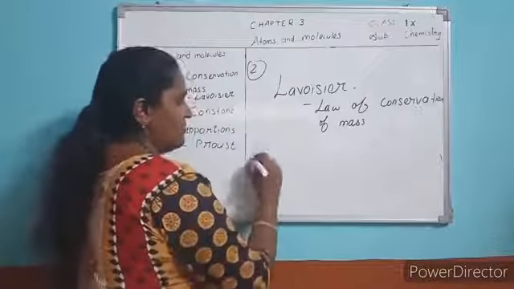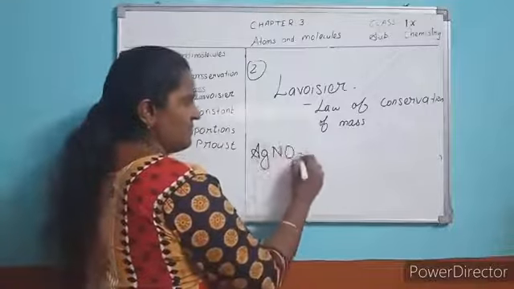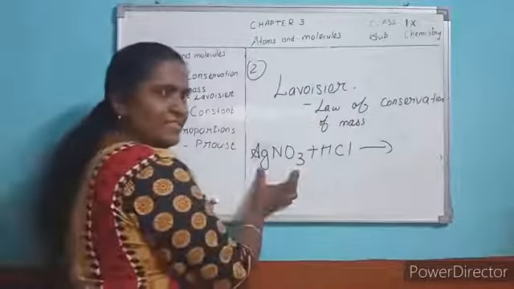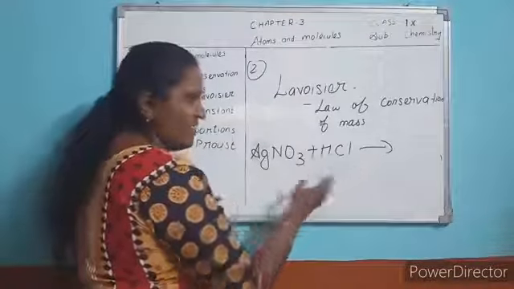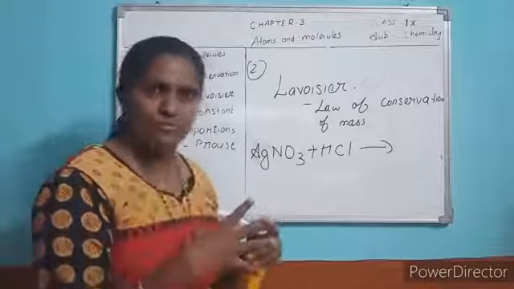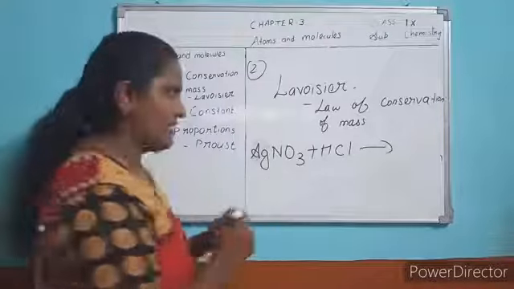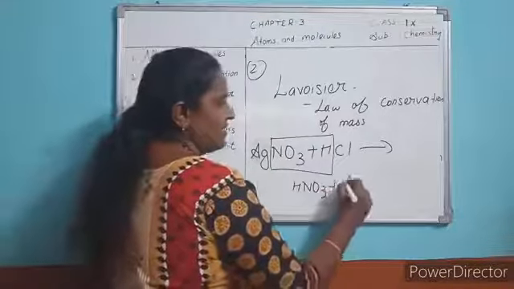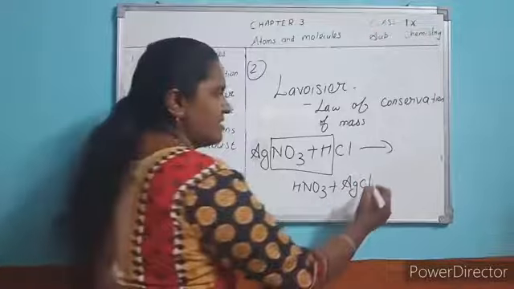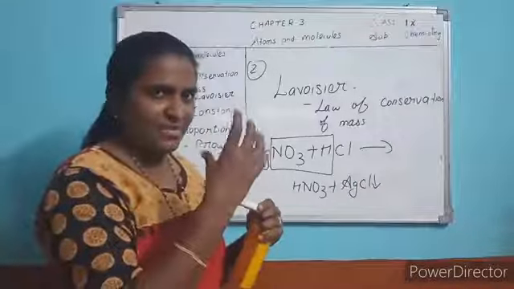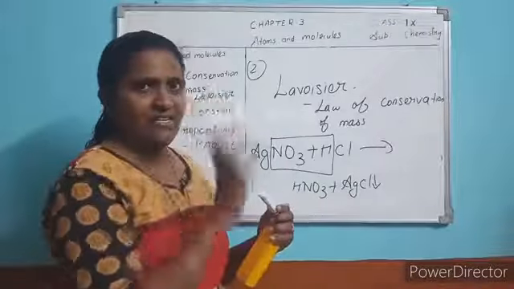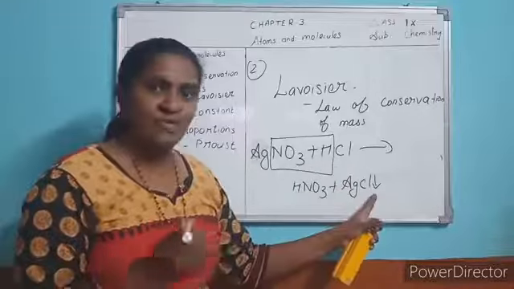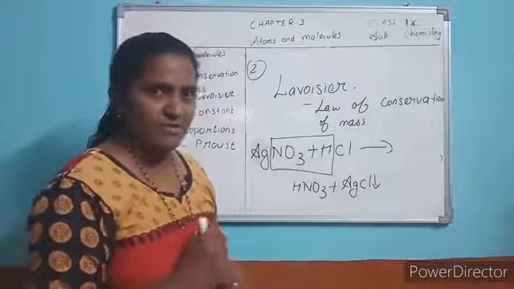Another reaction I will give you. AgNO3 reacts with HCl. This is one reactant, this is another reactant. When you combine these two together, you will get new products, that is HNO3 plus AgCl. This is a precipitate you will get. Precipitate means the compound will settle down at the base of the solution. These are in solution form, and you will get a new precipitate, that is AgCl.